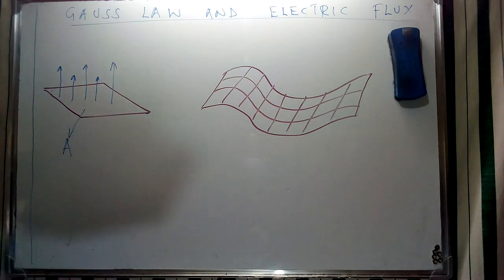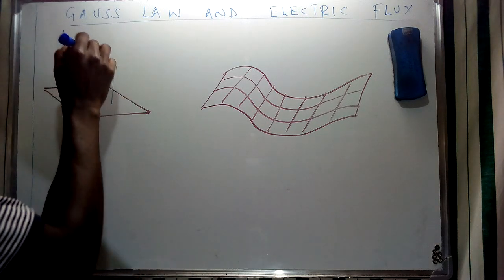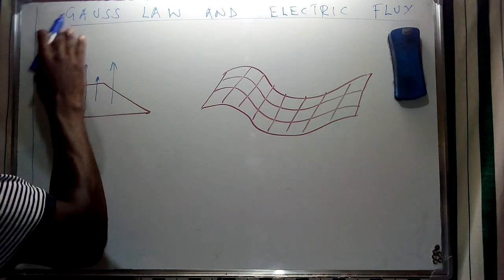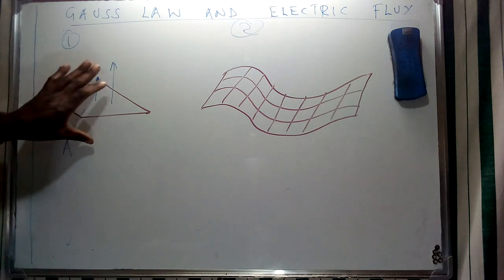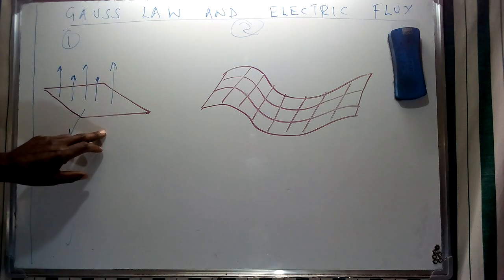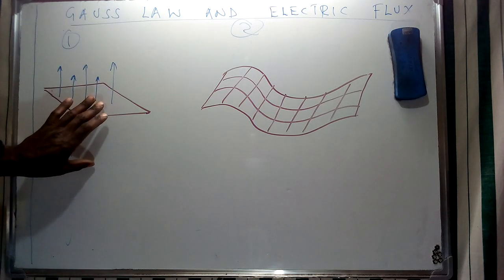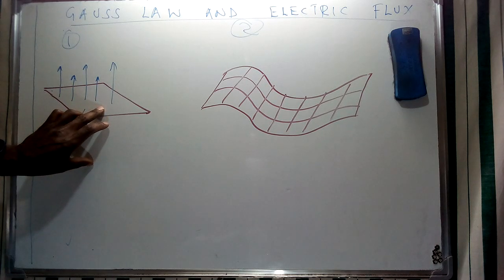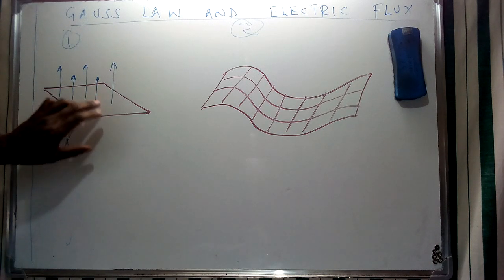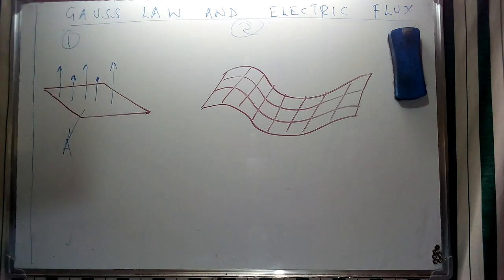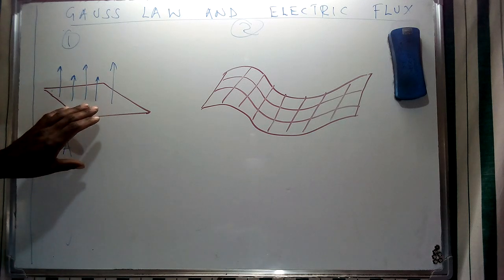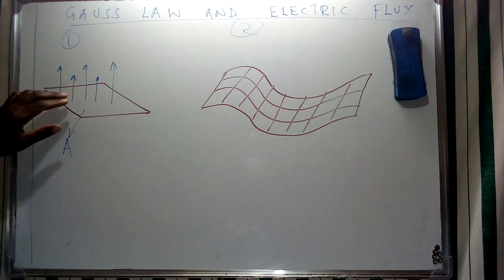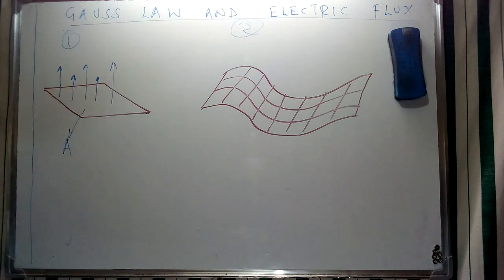So I'm going to give just an illustrative way. In our particular example, let me give this one for illustration. We just give illustration 1 and 2 to create the contrast. So for illustration 1, we're having a flat surface that consists of area A, and we're finding that there are a number of vector values of these electric fields that are passing through this particular surface, and therefore this is what we refer to as electric field lines that are passing through these points on the surface of this